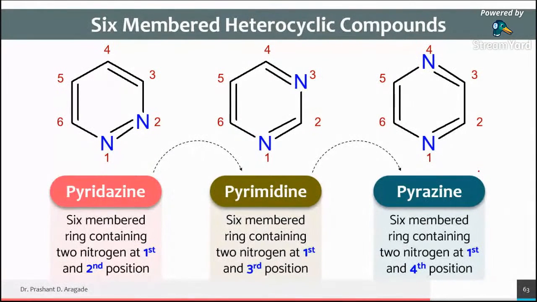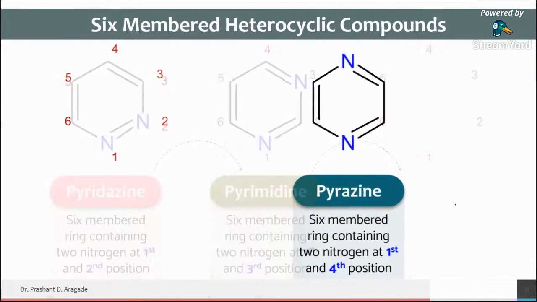So for that purpose only, I have kept all three structures in one slide so that you are able to visualize the difference. Two nitrogens at the 1 and 2 positions, it is pyridazine. Two nitrogens at the first and third positions, it is pyrimidine. Two nitrogens at the first and fourth positions, it is pyrazine. So I think this is sufficient for this slide. Okay.